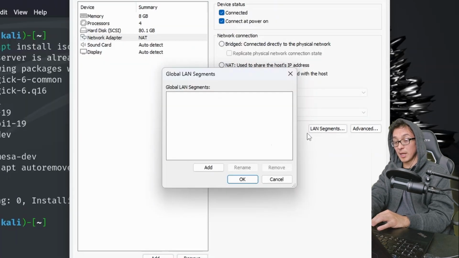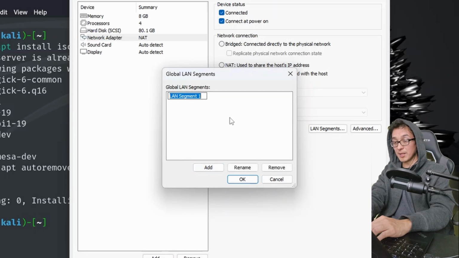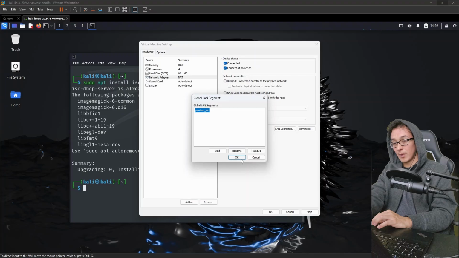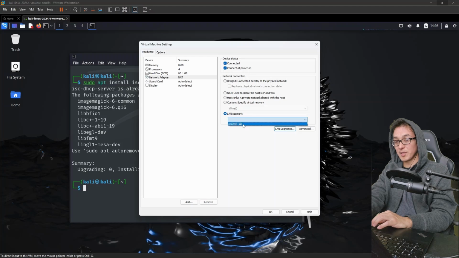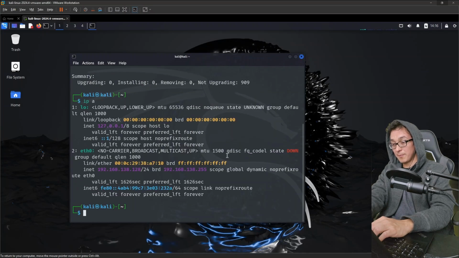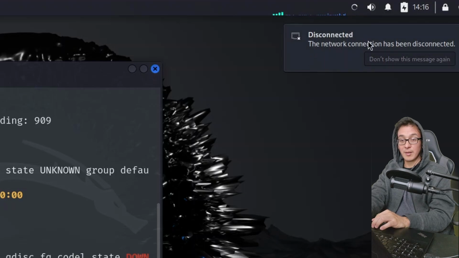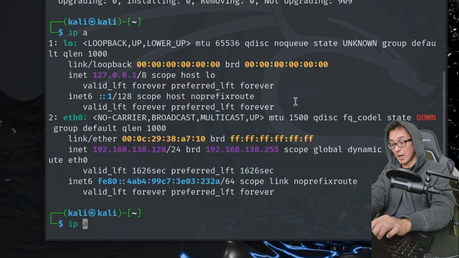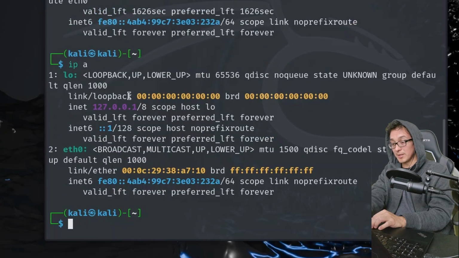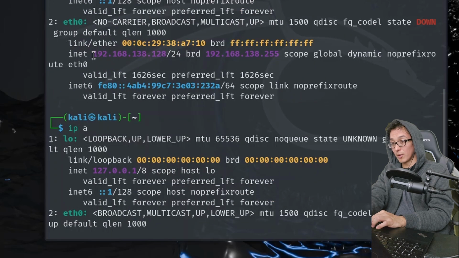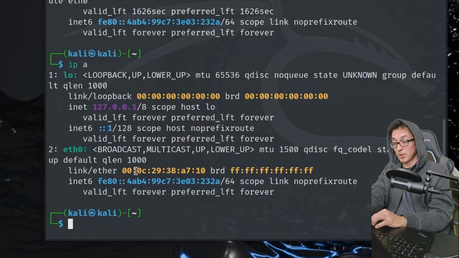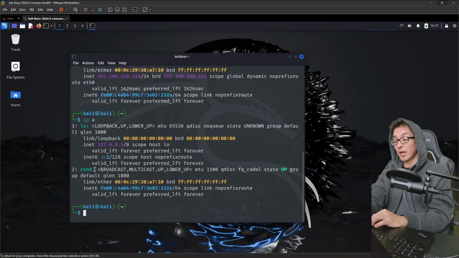So we click here on LAN segments, we select add, and we will name this Pen Test Lab. Click OK on that, and make sure to select it from the drop-down menu. Click OK. Let's run an IPA. Oh, looks like it actually just applied. Network has been disconnected. So if we run an IPA, notice that eth0 is no longer 192.168.138.128. It has no IP address, right? Now we have created this network adapter to be only for our LAN segment.